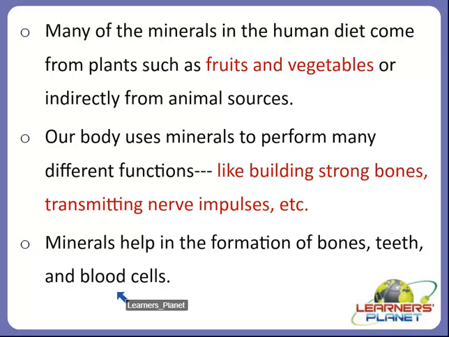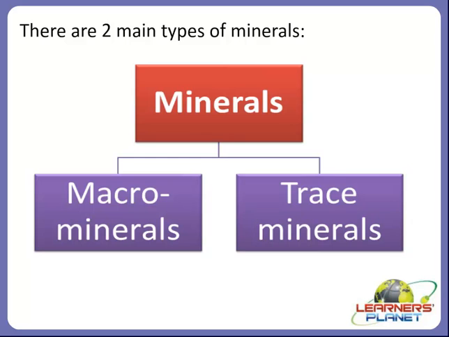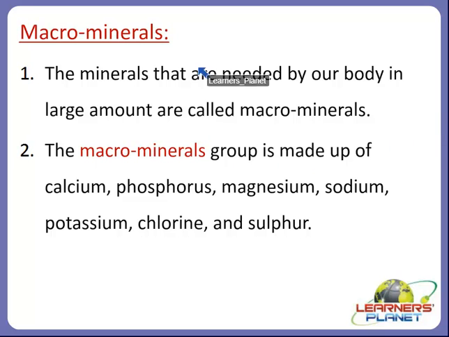So we will now see the types of minerals, like we saw in vitamins and also in proteins. Here also minerals are of two types. So let's see. There are two main types of minerals called macro minerals and trace minerals. Let's study about them in some detail. So what are macro minerals? Students, the minerals that are needed by our body in large amounts are called macro minerals, and the macro minerals group is made up of calcium, phosphorus, magnesium, sodium, potassium, chlorine and sulfur.